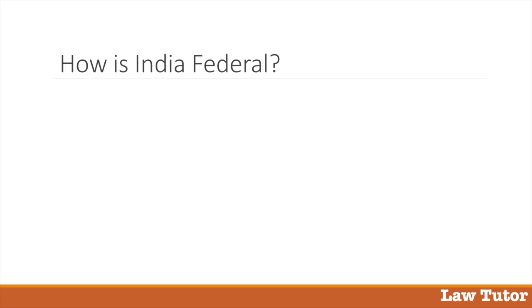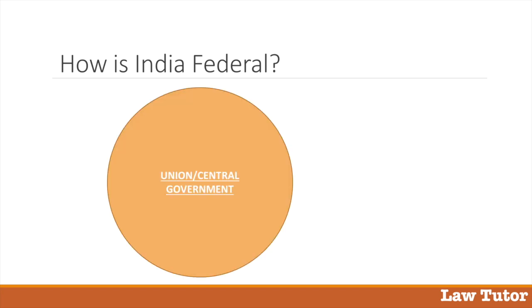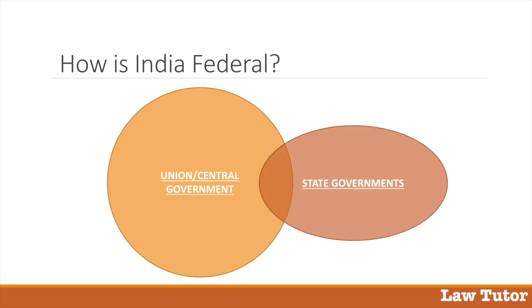How is India a federal country? In India, the power and authority is distributed between the union government and the state government according to the Constitution of India. The distribution of power is based on subject matter. Broadly, subjects of national importance are subjects of the union, and subjects of local importance are subjects of the state. For example, defense, foreign affairs, citizenship,